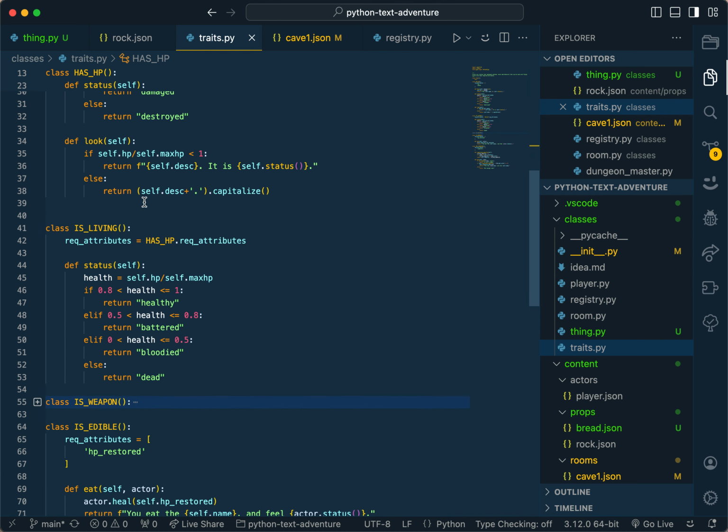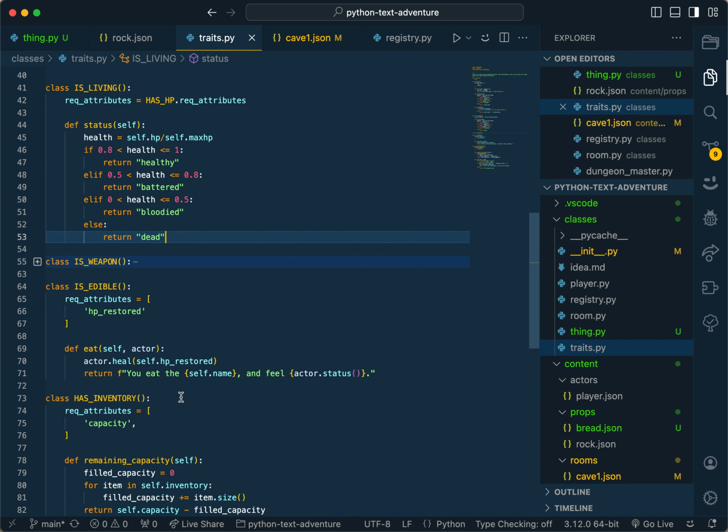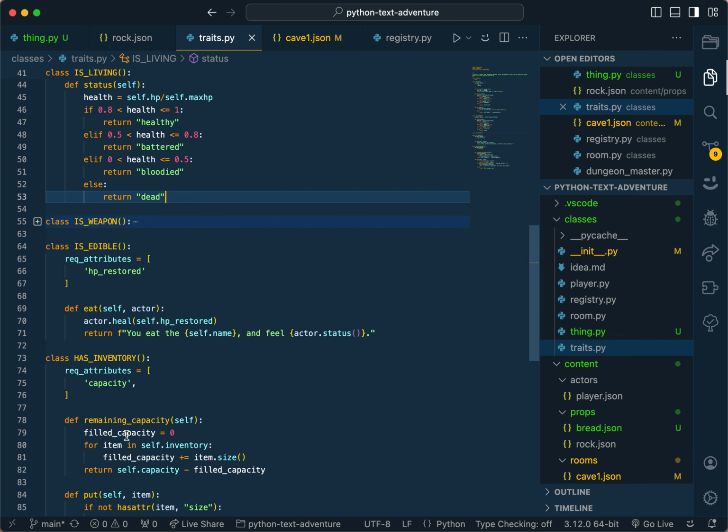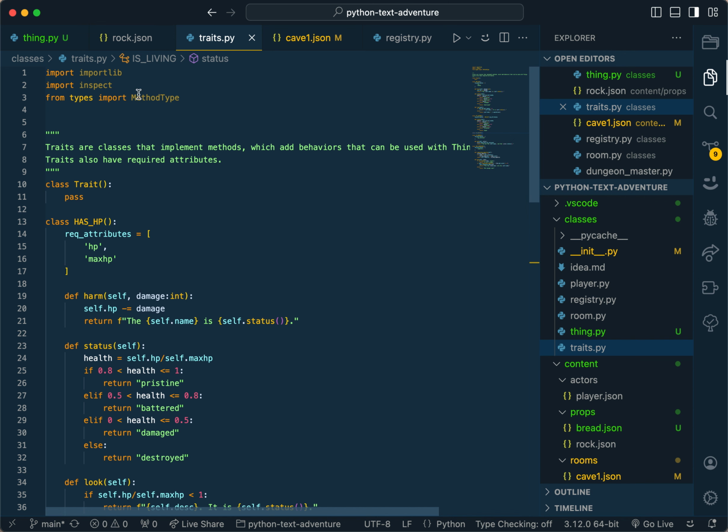Is living is similar to has HP. In fact, it actually kind of inherits from has HP. And it has its own custom status thing where instead of pristine or damaged, it has healthy, battered, bloodied, and dead, which makes sense. Is edible, same deal. Has inventory, same deal.